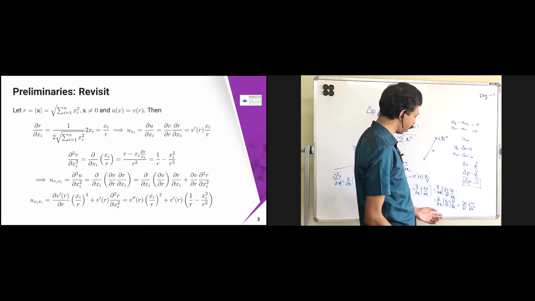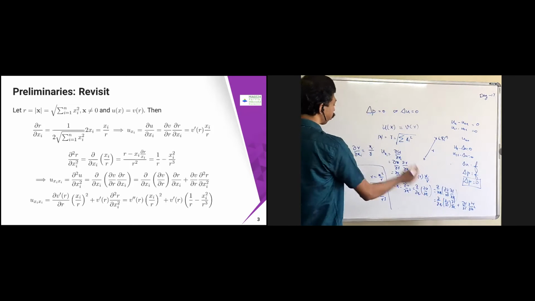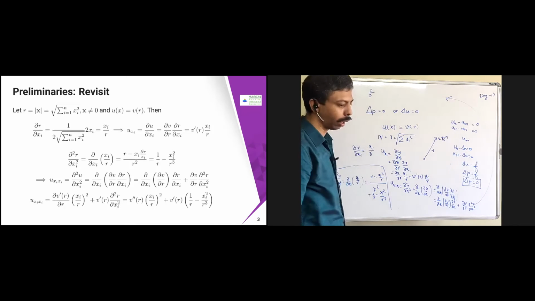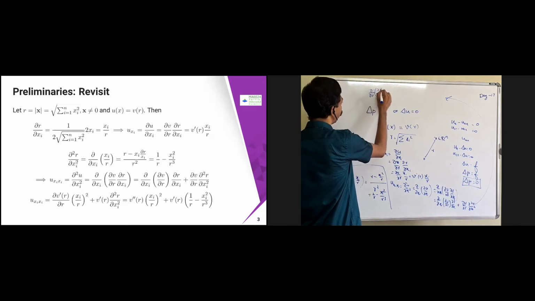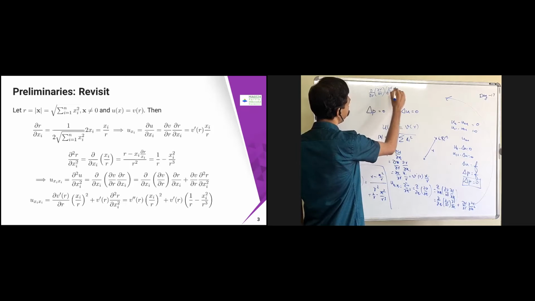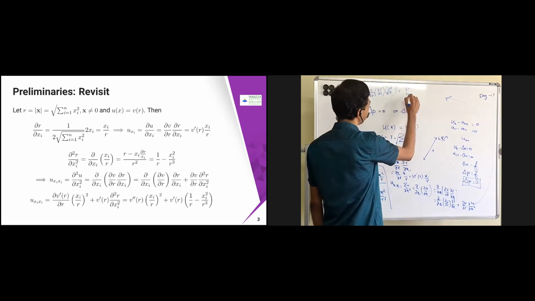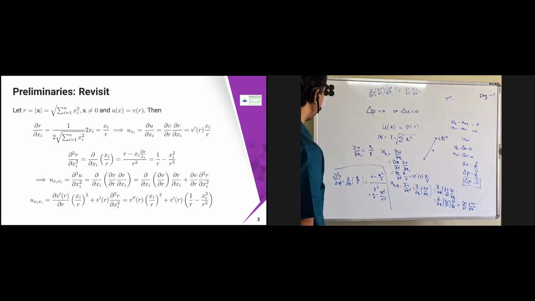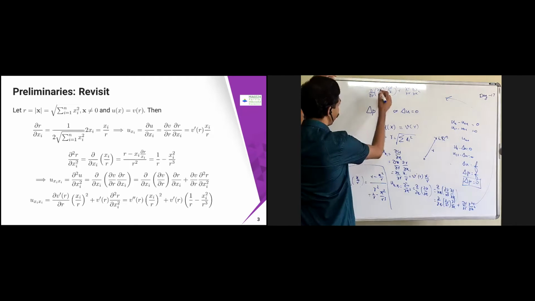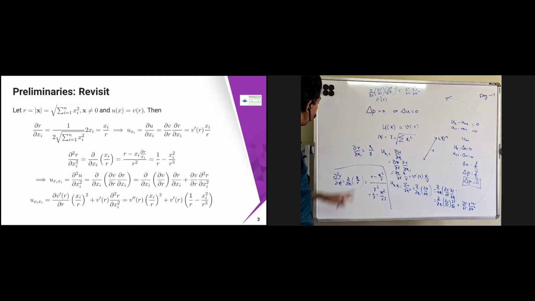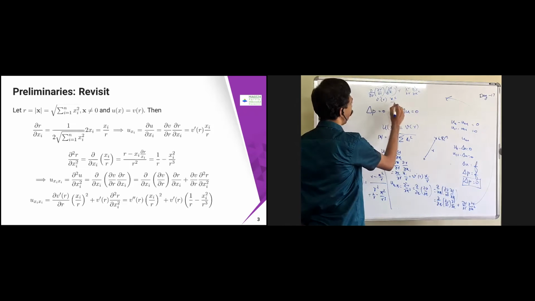So this is going to become v double dash of r into ∂r/∂xi whole square, plus ∂v/∂r into ∂²r/∂xi². Now I can substitute: ∂v/∂r is v dash of r, so the first term is v double dash of r, and ∂r/∂xi is xi by r, giving xi square by r square.